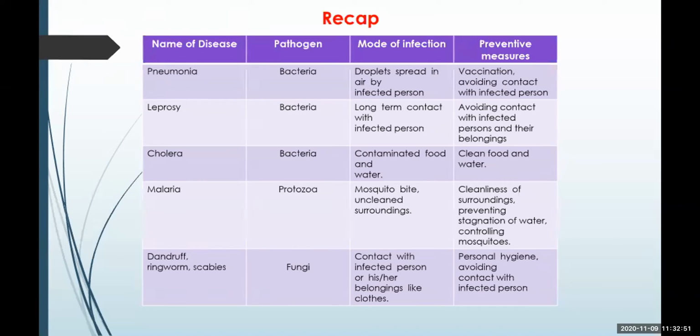Next is malaria, which is a protozoan disease which spreads through mosquito bites. To avoid mosquito bites, same as dengue, the surrounding needs to be clean.